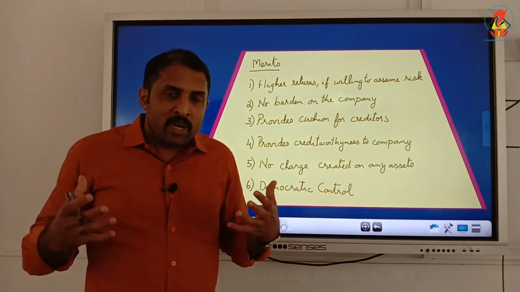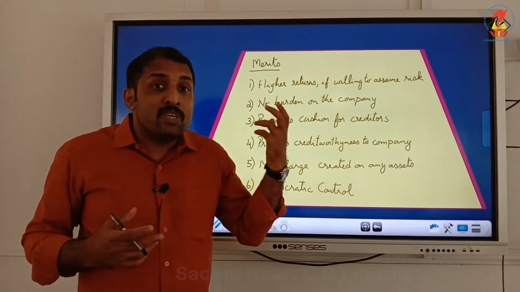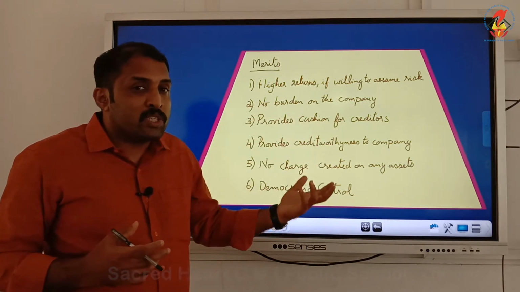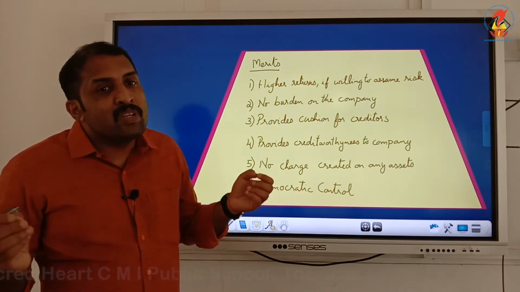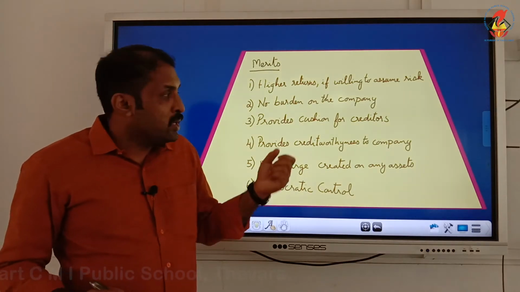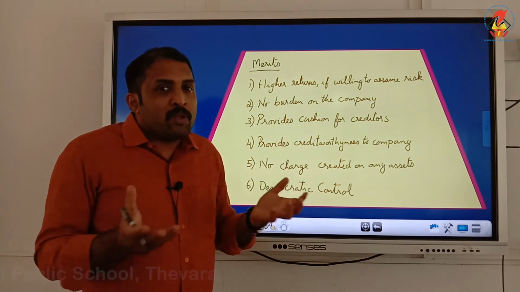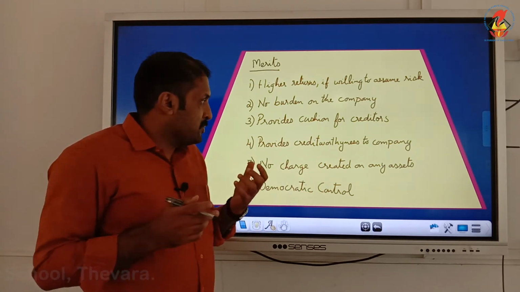When a company is winding up, creditors will receive much before equity shareholders, because equity shareholders will receive only when there is something remaining. So it's a cushion, it's a comfortable position for creditors.